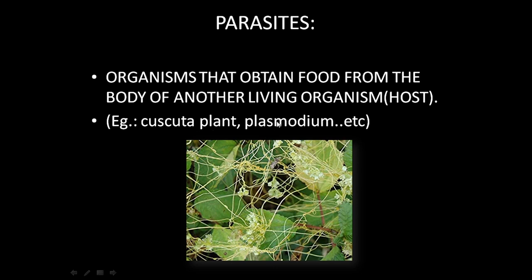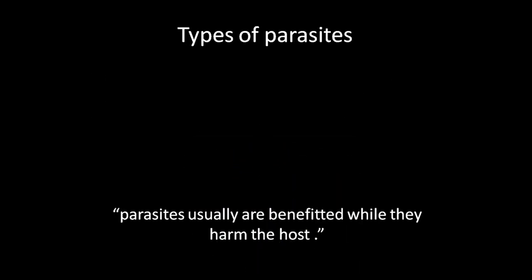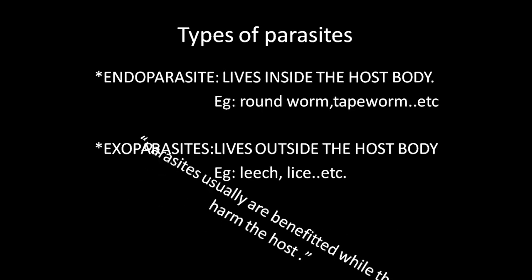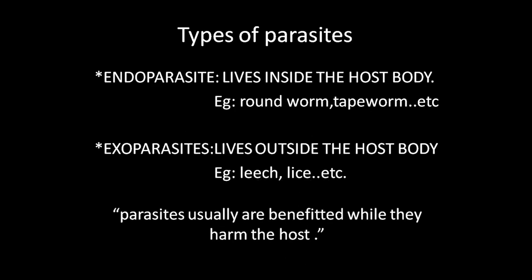Whenever we discuss the parasite, we mainly have two types of parasites, that is endoparasite and exoparasite. Now, what is endoparasite and exoparasite? Endoparasites live inside the host body. That is, for deriving the nutrient from the host body, they live inside it. So examples are roundworm and tapeworm, and these are mainly concerned with the intestine. They will infect the intestine and create problems there.